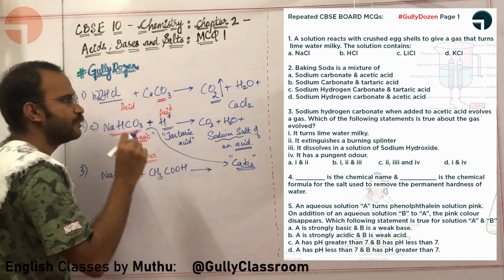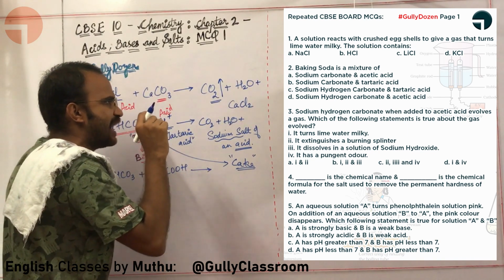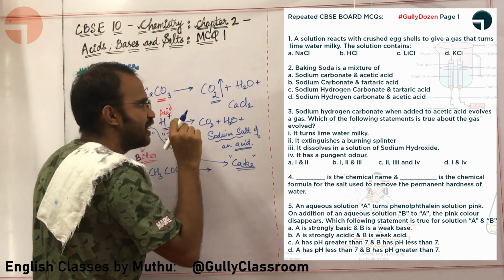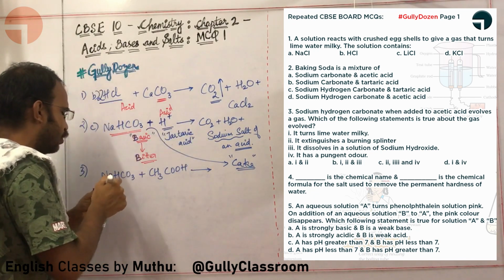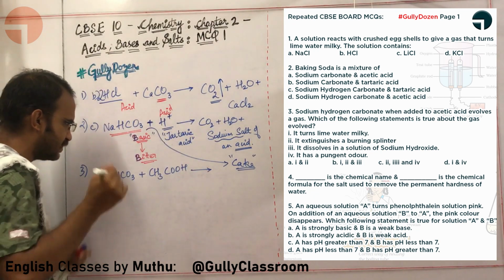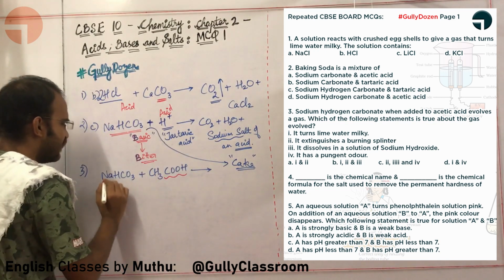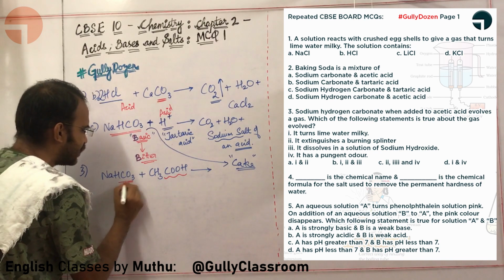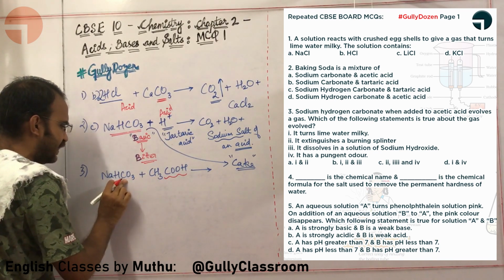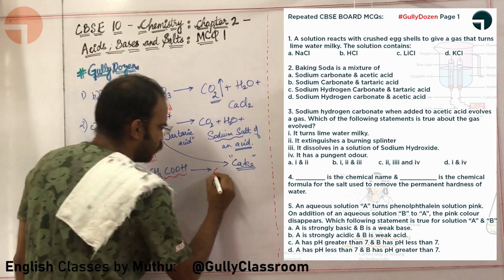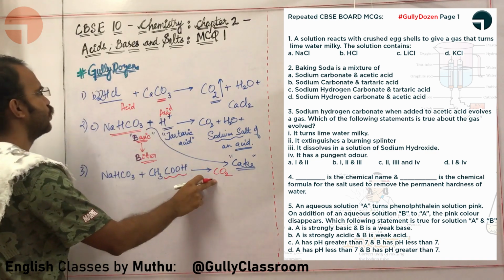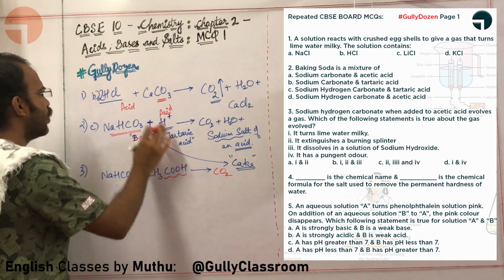What is happening? Sodium hydrogen carbonate when added to acetic acid is evolving a gas. Look here, the first thing is this is an acid. An acid when it is added to a carbonate or hydrogen carbonate, immediately it will give out CO2. We did see that over here itself.